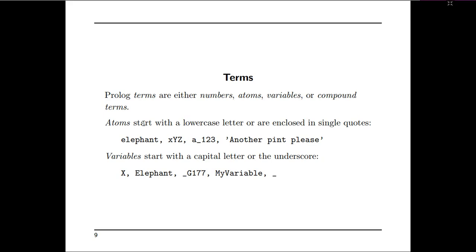But variables start with a capital letter or an underscore. Previously we used capital X for representing a variable, and Elephant, in which E is capital, is a variable. Just by looking at the name, where a capital letter is observed in the first place, those are said to be variables. If you find an underscore, that is also considered a variable.